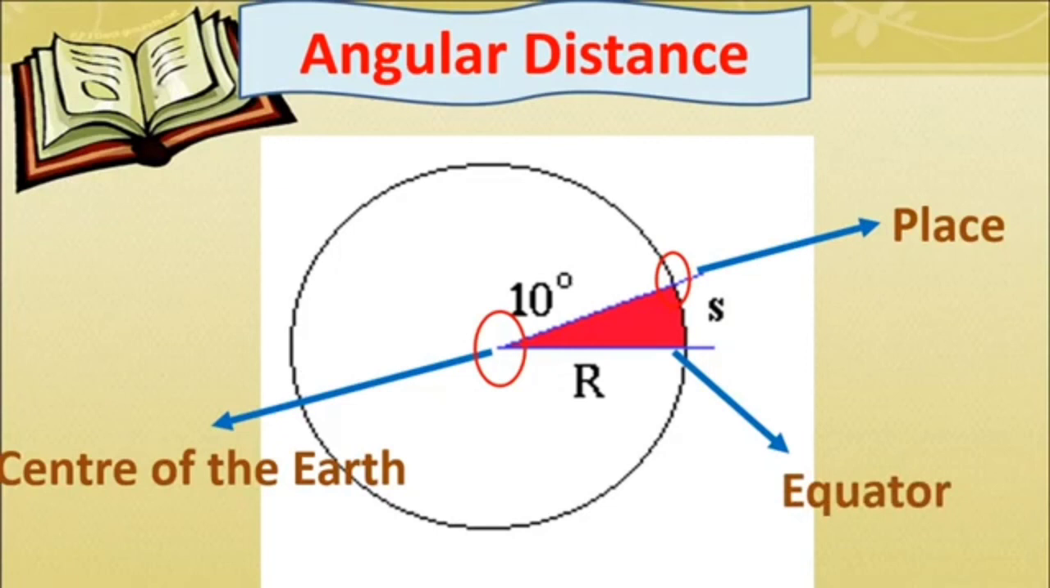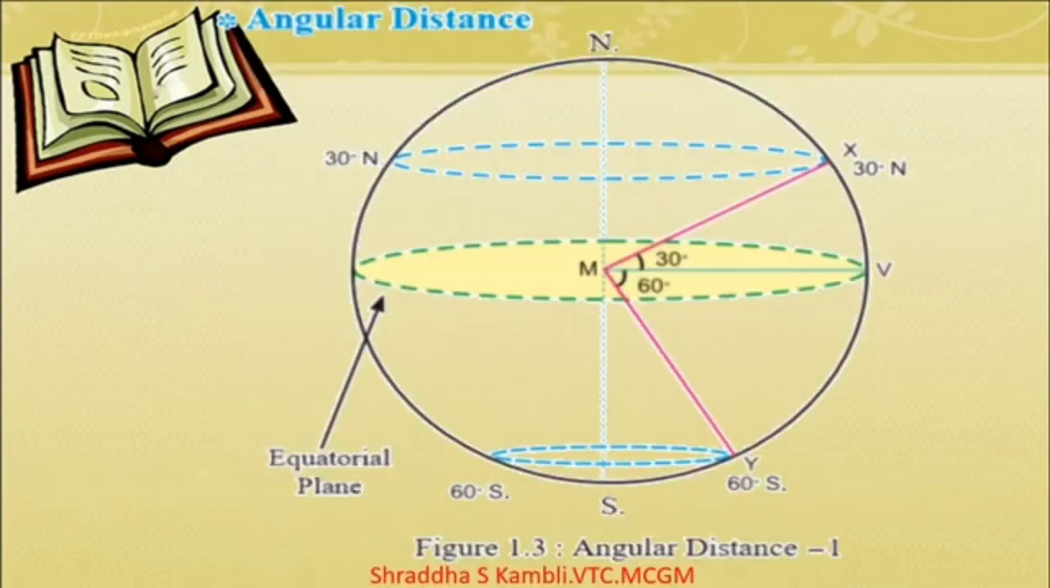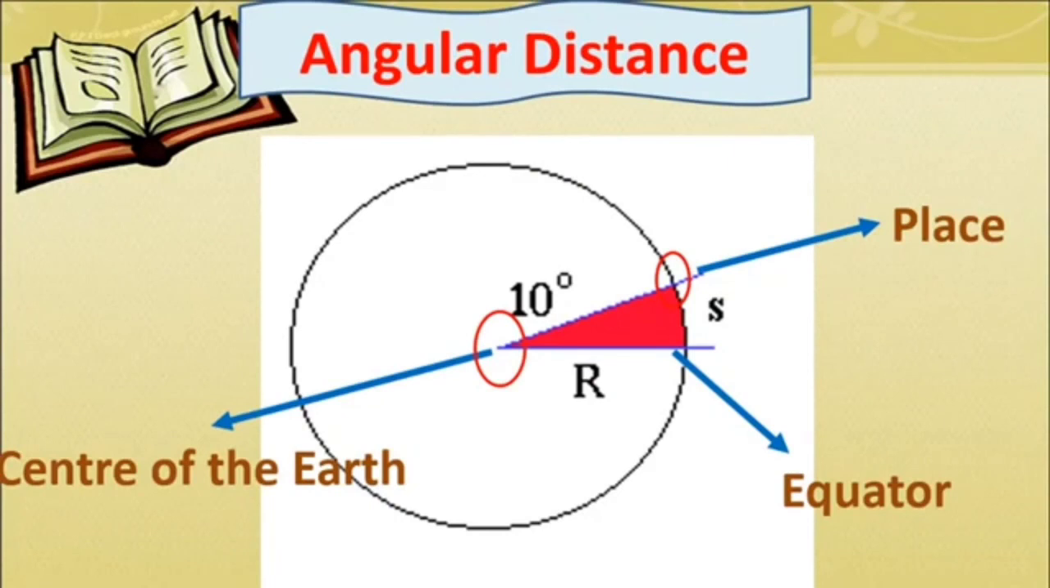Alright, the equator of the earth will form one arm of the angle, and a line which you draw to connect the center of the earth to the place on the surface of the earth will become the other arm. And then when you calculate the degree, you will arrive at the angular distance of that particular place on the surface of the earth.